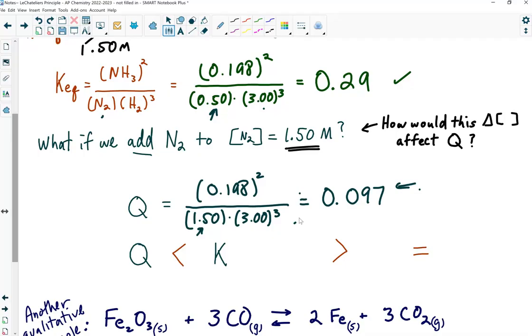All right? So with Le Chatelier's principle you might be asked just which way is the reaction going to shift? But you might also be asked to prove or justify it using a mathematical situation, and you'd be given the numbers here and you could prove it. Like, why does it shift that way? Because in this case, when you dump in reactant, Q will always be less than K, right? But what if you dump in more product? If you dump in more product, Q is going to be greater than K. And it's going to shift the other way, see? So this is the mathematical justification.